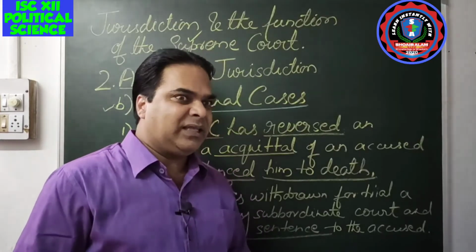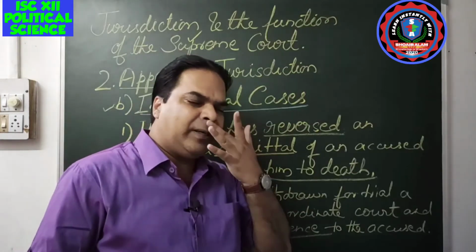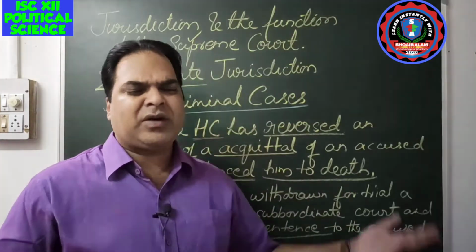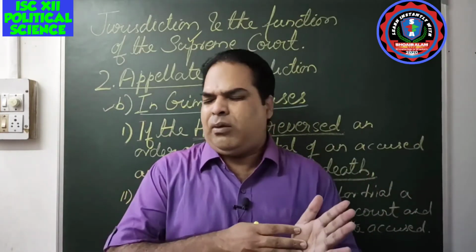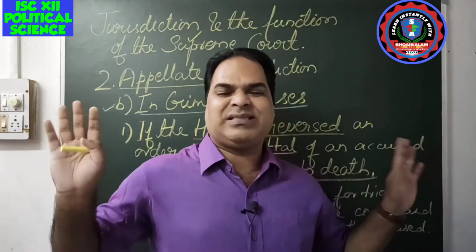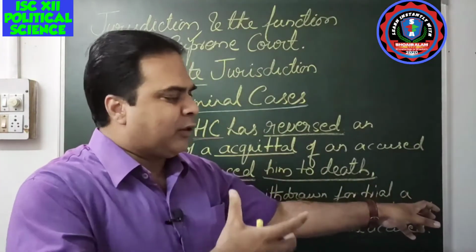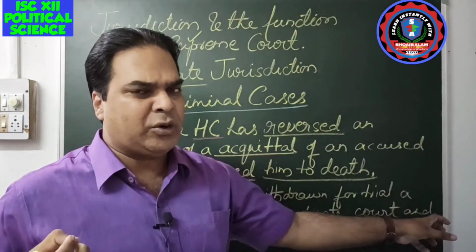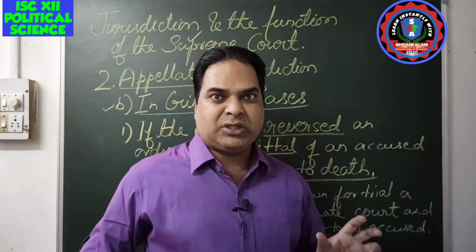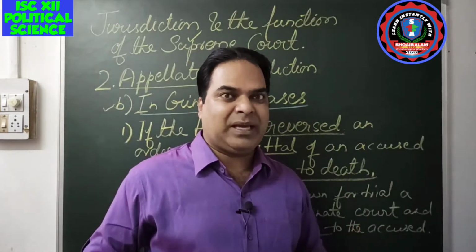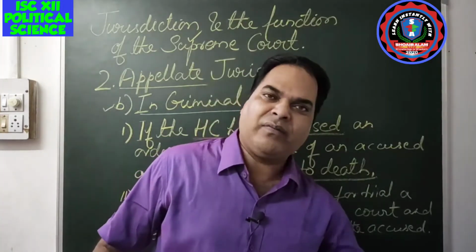You may think, why, if the case is going on in the subordinate court, does the High Court take it? It is possible because a lot of pending cases are there. In order to provide speedy justice to the people and clear all the pending cases, this is done by the High Courts. So the case is in the subordinate court, the High Court takes it and awards a death sentence. Definitely there is confusion and doubt, and the person will appeal, saying let me try the same case in the Supreme Court. So that case will go to the Supreme Court in the form of an appeal.